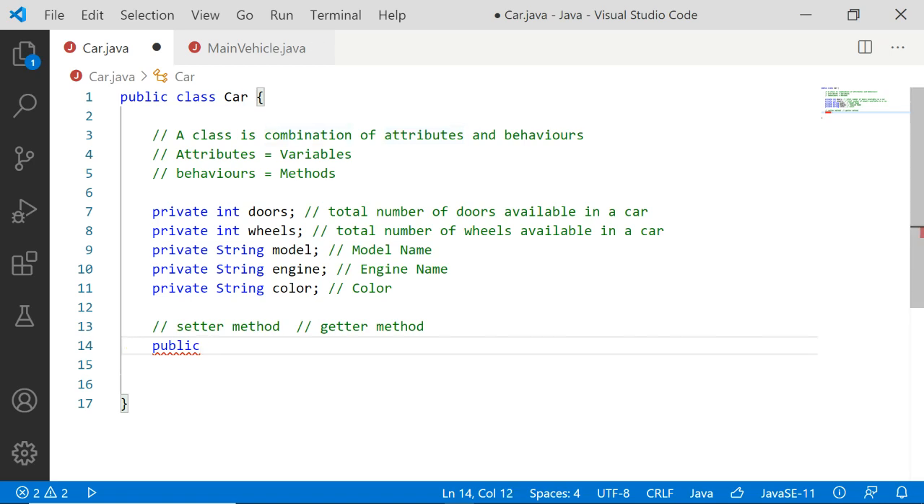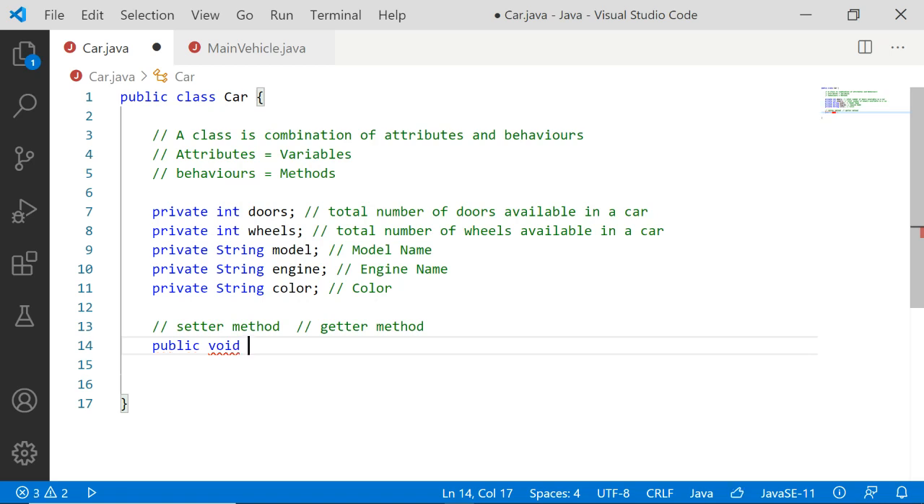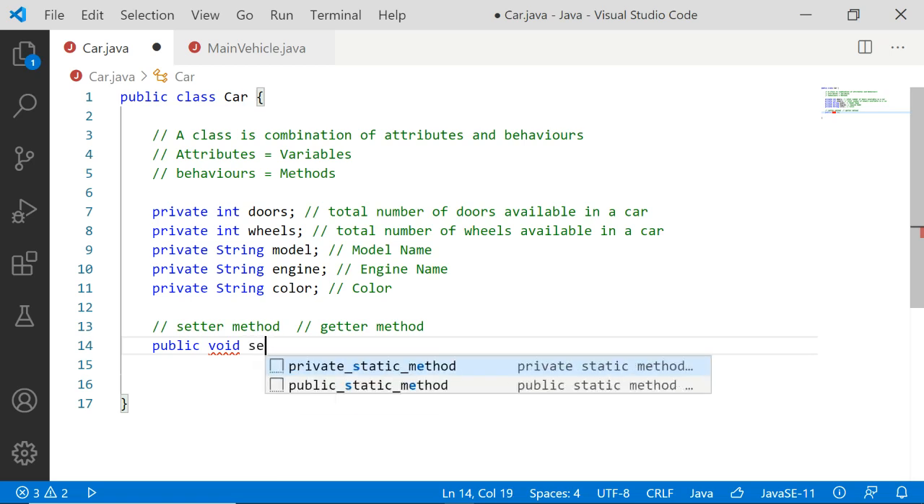So public. The setter will not return anything. The job of a setter is only to initialize a value, to set a value. So the return type, let me specify as void. No need of static here. We will later learn about why static is not wanted here, and what the purpose of static is. All of that we will learn later. So public void, the return type void, and the name that I'm going to specify is set.